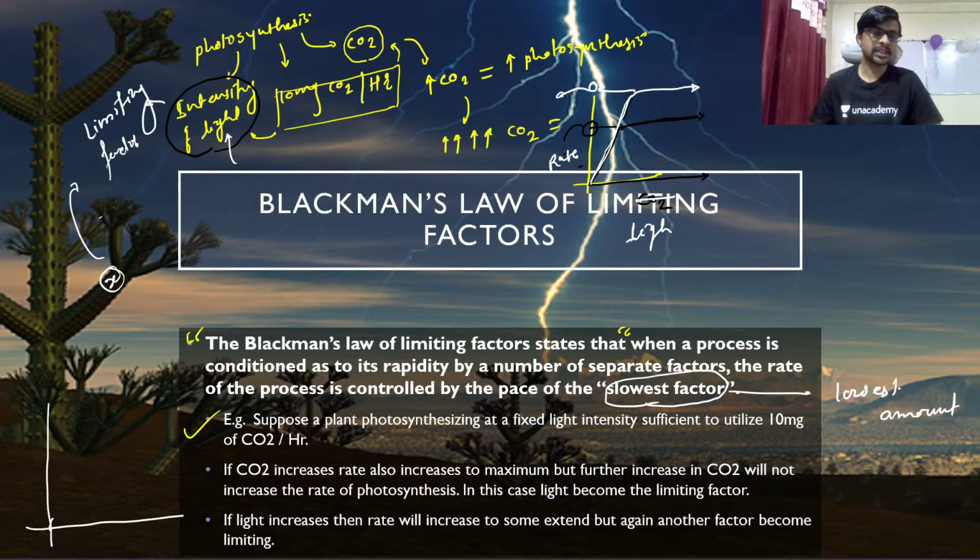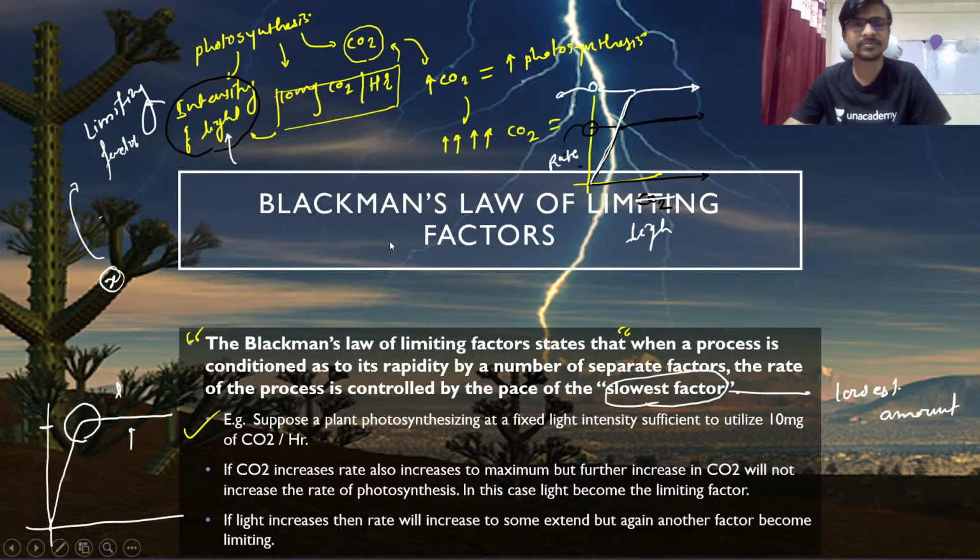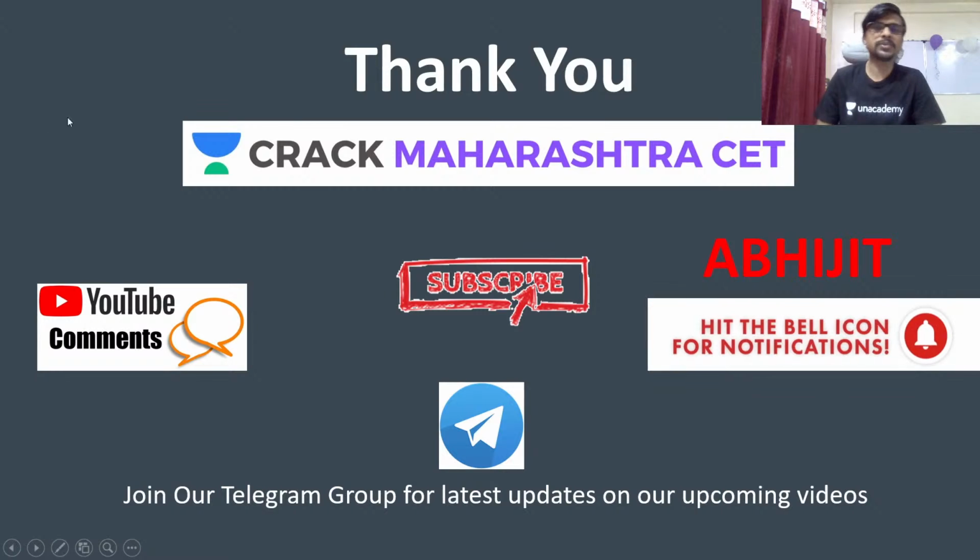So the rate of your process is going to increase, and after the point where one becomes the limiting factor, it will bend and become flat. Okay, so this is the graph. So thank you very much guys.